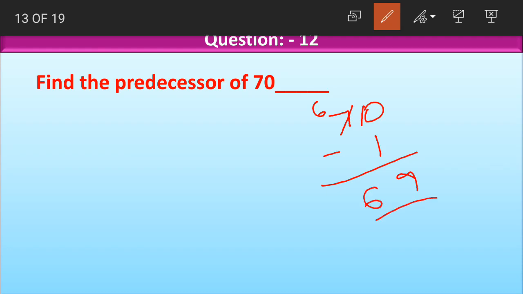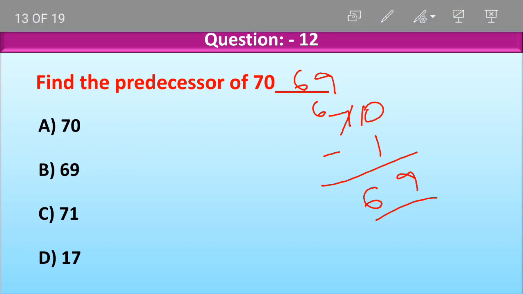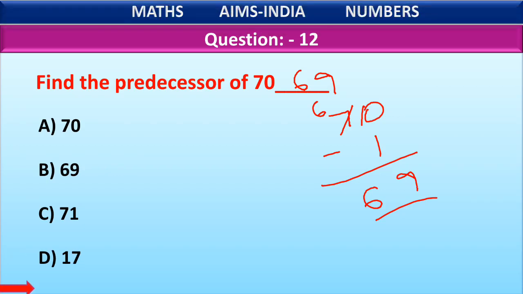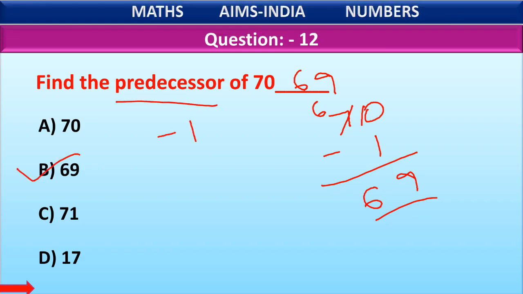The predecessor of 70 is what, children? Let us look at the options and tick the correct one. Option A 70, option B 69, option C 71, option D 17. What is the correct answer here, children? Option B, 69. Predecessor means we have to subtract 1 from the given number. 70 minus 1 is equal to 69.